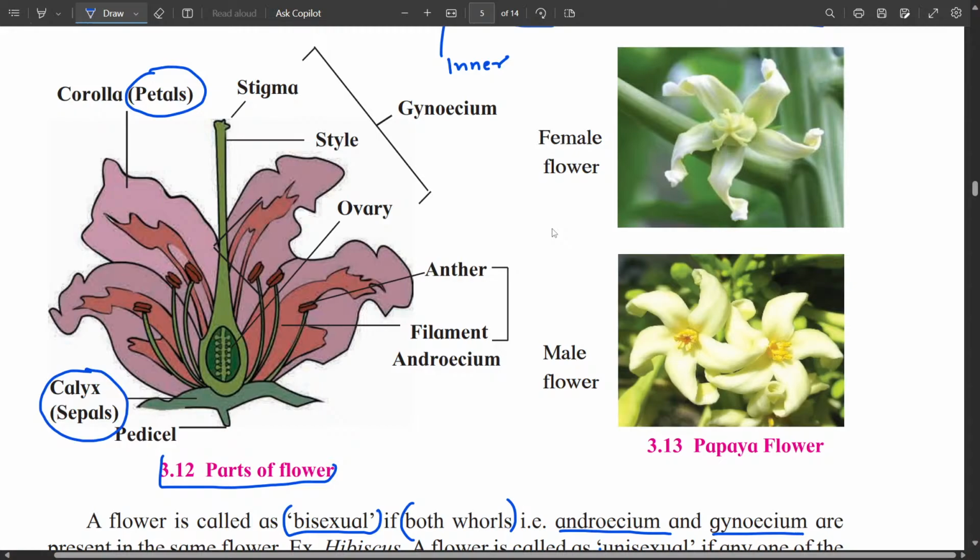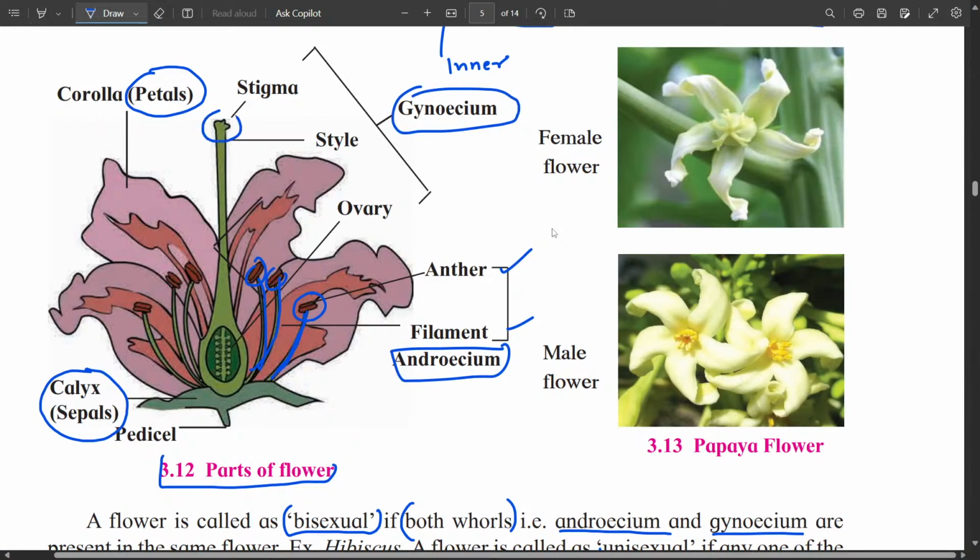So here you can see the androecium. It contains anther and filament. Anther contains pollen grains. You can see many stamens present here, each containing anther and filament. And there is only one gynoecium.